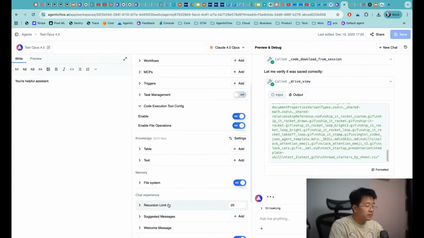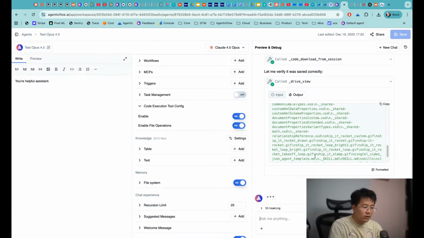This recursion limit means that every time from my message, it will loop around 25 actions. These actions could be answering a message or using a tool to do certain things. The recursion limit is to ensure that the agent is not going into an infinite loop, because otherwise it's going to cost you a lot of money if you are using bring your own key, or it will consume a lot of credit in terms of AgenticFlow credit alone. This limit can be set between 10 to 100, and the default is 25.